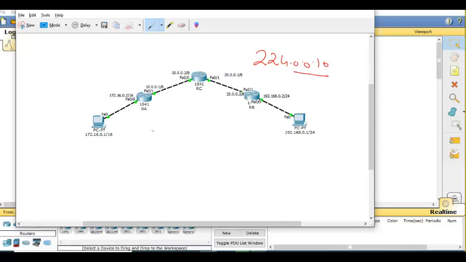Metric in RIP is hop count. What is the address used by version 1 RIP? Broadcast message. Broadcast address 255.255.255.255. Yes. Very nice.